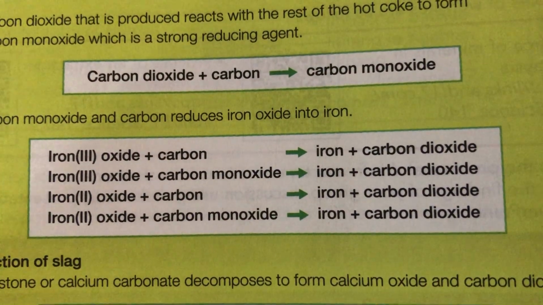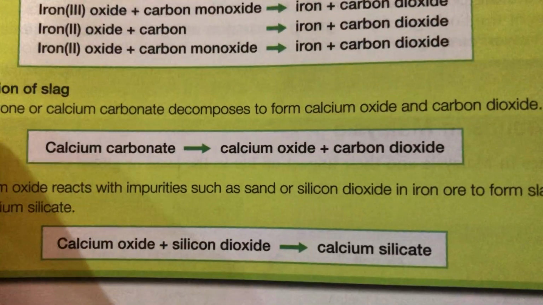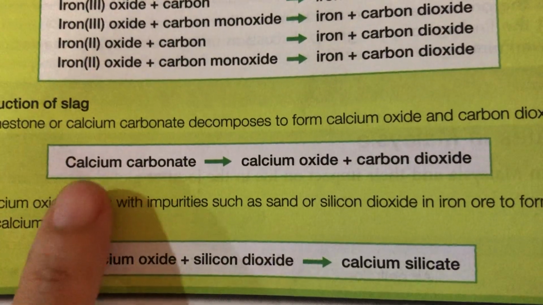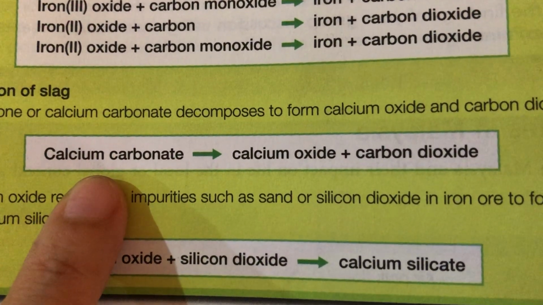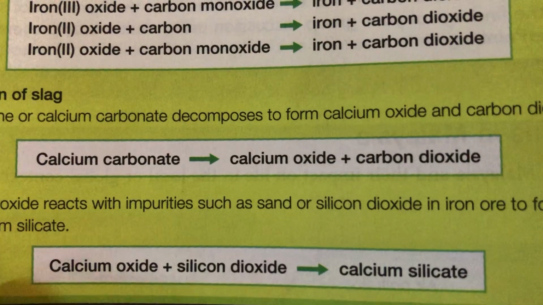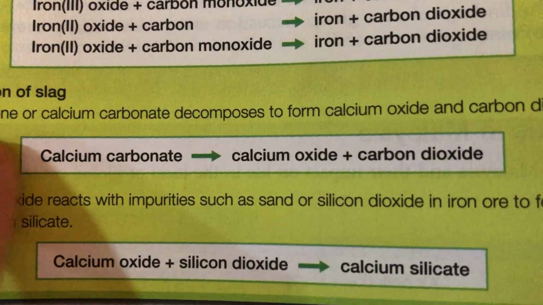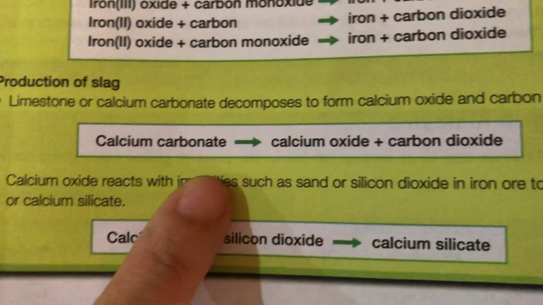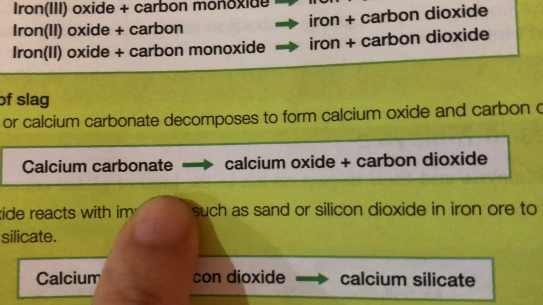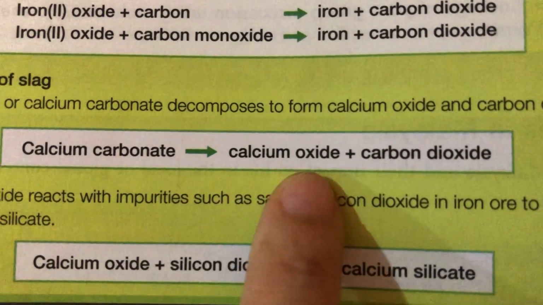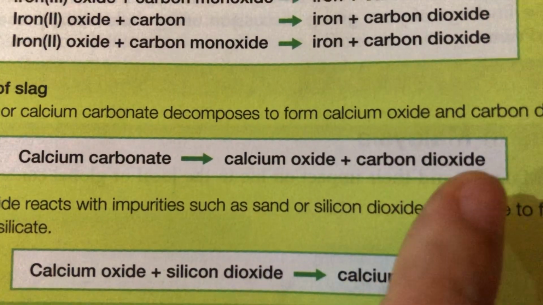Okay, so now we come here. So the production of slag. Why is it you have slag? You have pure iron already, right? Now because for slag you put in limestone, right? Limestone is calcium carbonate. So calcium carbonate, you burn it, it becomes calcium oxide plus carbon dioxide.